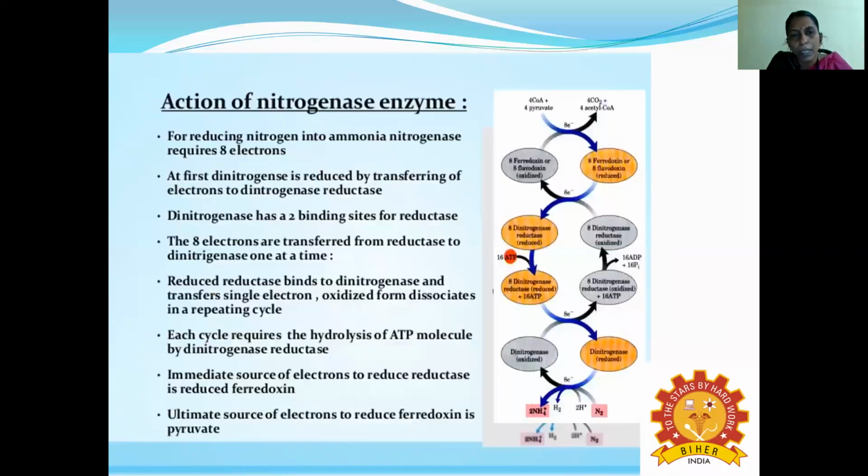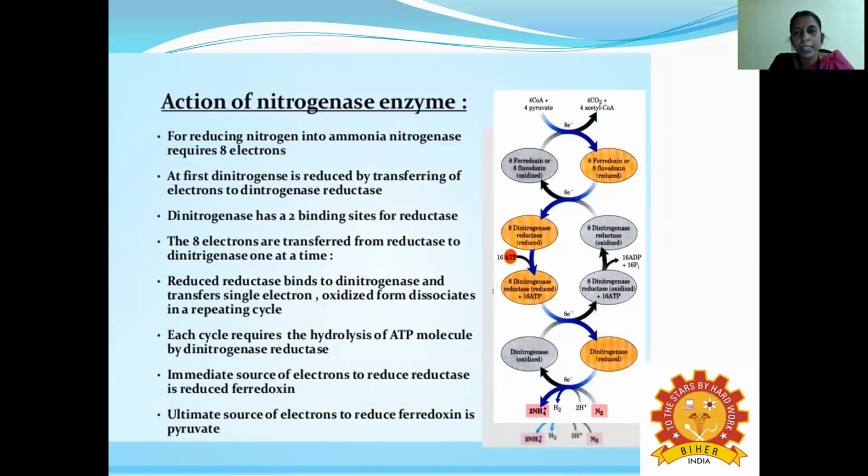Okay, sulfate ions. Now we are coming to the mechanism. The main role here is that nitrogen is converted into ammonia by the enzyme nitrogenase. This nitrogenase requires 8 electrons. How many electrons do we need? Only 8 electrons. And first the dinitrogenase is reduced by transferring electrons. So what happened at that time? It transfers the electron to dinitrogenase reductase.